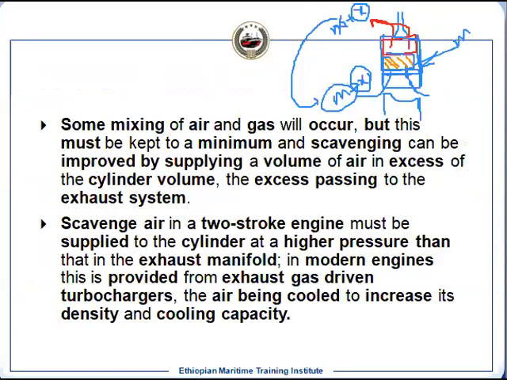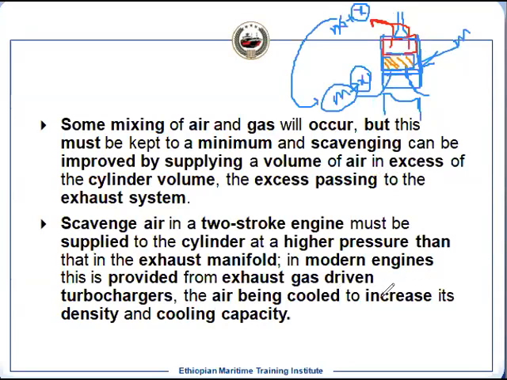So here you can see what is written: some mixing will be there. We have seen that mixing, and we have to keep it to a minimum, and you can improve by supplying an excess volume of air, which can be removed from the cylinder. Though you are losing some air, it does not matter, because your exhaust valve is closed after the inlet port, so definitely you will be losing some, and that is compensated by this excess air, whatever the loss is.